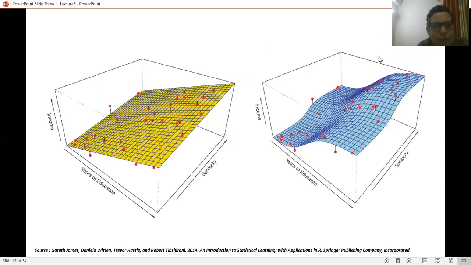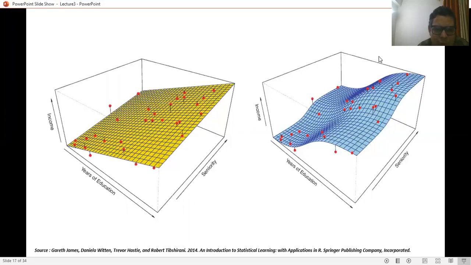Similarly, if we have income as a function of years of education and seniority, then a linear regression is a plane in 3-dimensional space. If it is a non-linear relation, then it is again a non-linear surface in 3 dimensions.